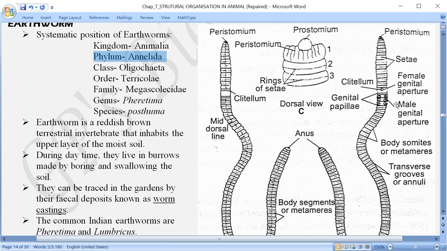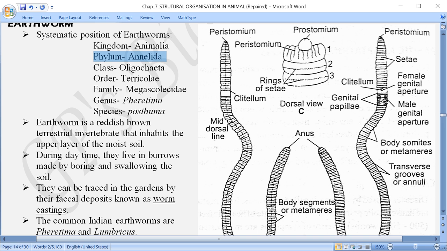Then there are some pores or apertures, and two important apertures over here are the female genital aperture and the male genital aperture. There is a distinct location which is slightly colored apart from the other parts. Only these three segments, the 14th, 15th and 16th, are called the clitellum.